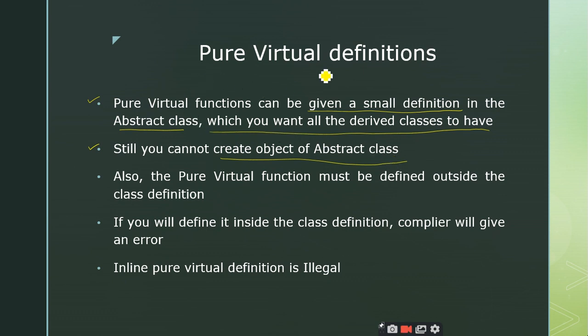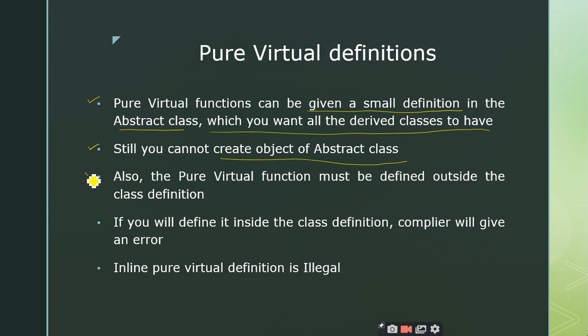Even though you are giving some small definitions to the pure virtual functions, it remains a pure virtual function only, and the class which has that pure virtual function remains an abstract class only. These are the points you should remember. Pure virtual functions are pure virtual functions only, and the classes which have them will be abstract classes only, no doubt about it. Even though you give small definitions for them, the functions remain pure virtual and the classes remain abstract. Is it clear?